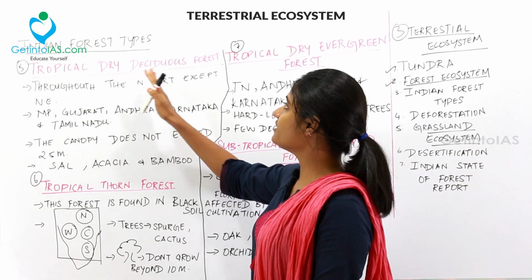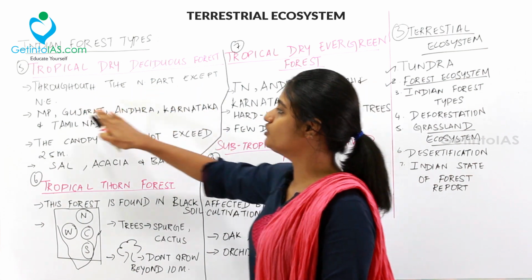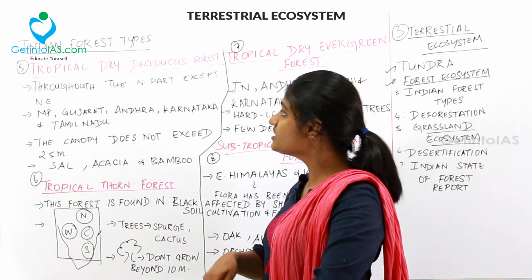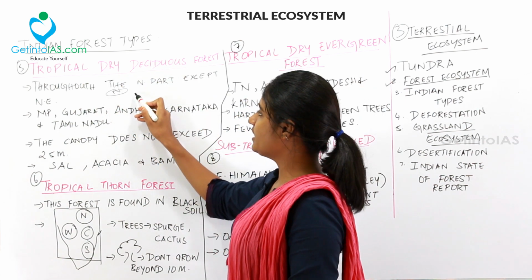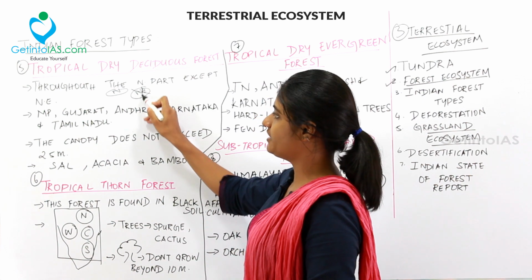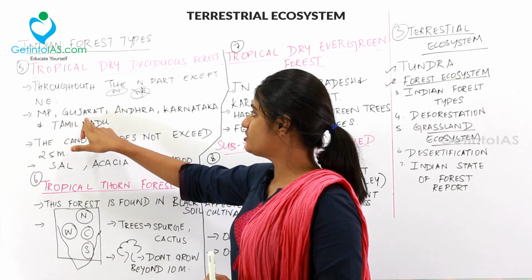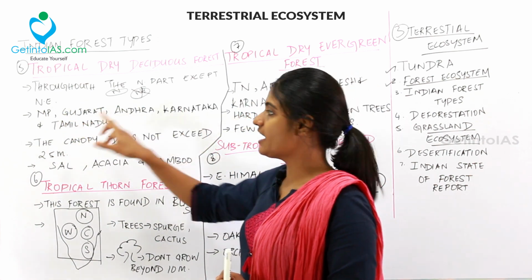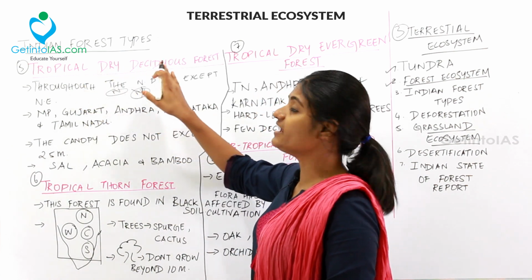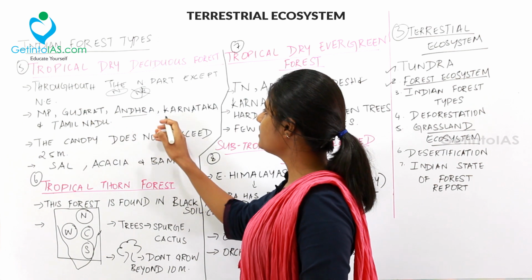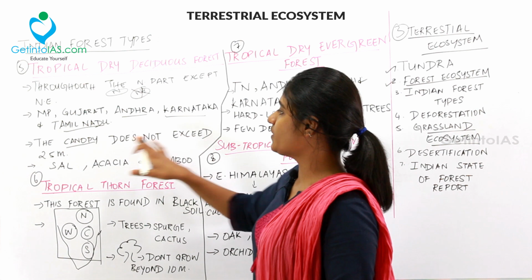The next forest type is tropical dry deciduous forest. It is found throughout the northern part of India except the northeastern region. And when you come below, you can find it in Madhya Pradesh, Gujarat, Andhra, Karnataka and Tamil Nadu. So when you come to the south, you can find this tropical dry deciduous forest in Andhra, Karnataka and Tamil Nadu.